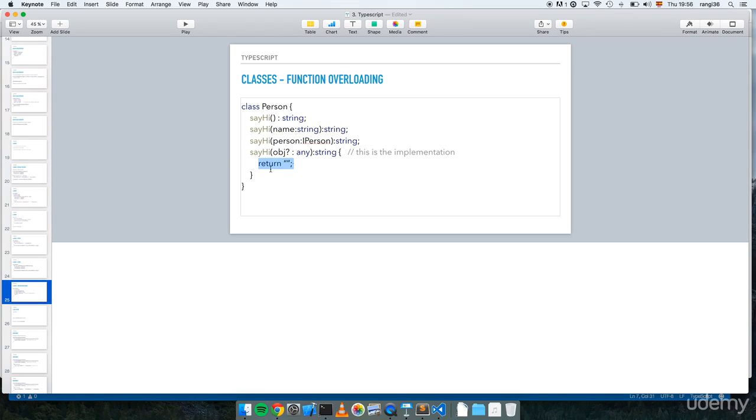For me, this is not a proper overloading, because we are basically only defining the signatures, and then in the last function of all of them, you have to check which one of all these is the case. So we have a long if here: if this, if this, if this. So in my personal opinion, and I hope someone from the TypeScript team sees this, you should improve this as soon as possible, if you haven't done it these days. Okay, so see you in the next video.